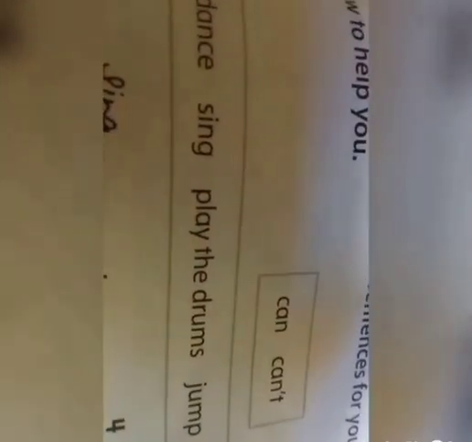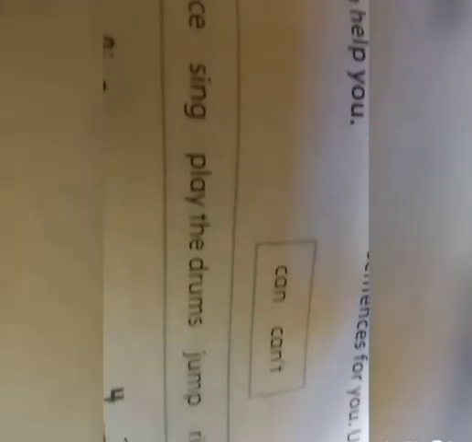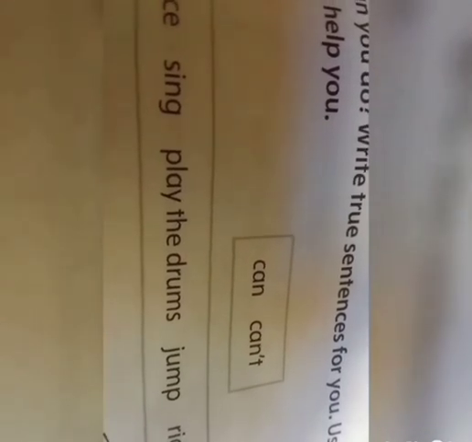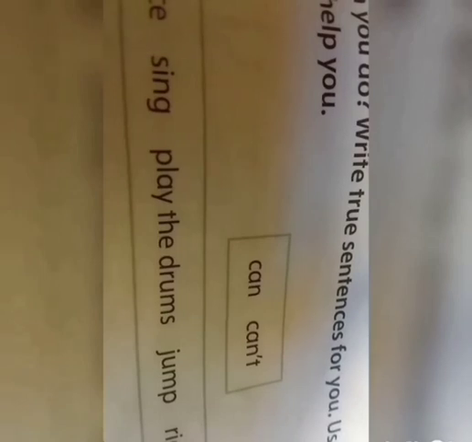And then there is a part, what can you do? Write true sentences where you use the words below to help you. I can, I can't. For example, you're going to write for yourself dance, sing, play drums, jump, ride a bicycle and swim. If you can dance, you will say I can dance. You will write over here. If you can't do something, like I can't sing, you're going to write about it. Then play the drums. If you're able to play drums, you will write I can play the drums. If you're not able to do it, then you will write I can't play the drums. You're going to do this true exercise about yourself. Good. Go on and do it. Okay, so after doing the book exercise, you are going to do a small notebook exercise.